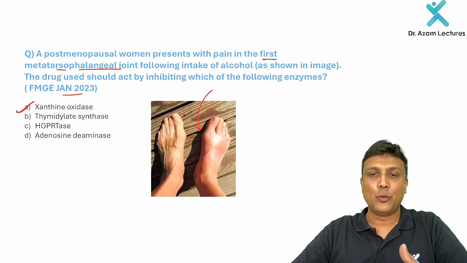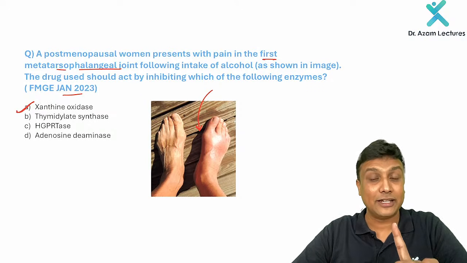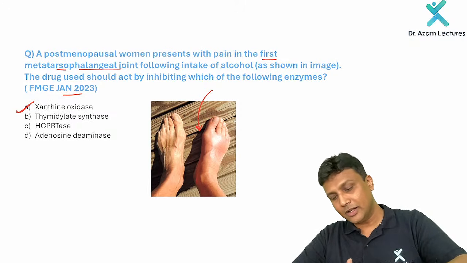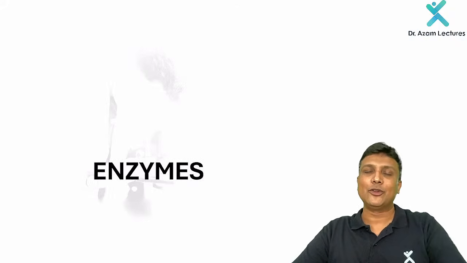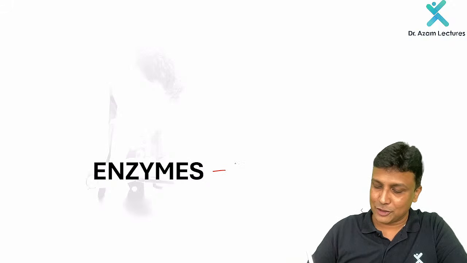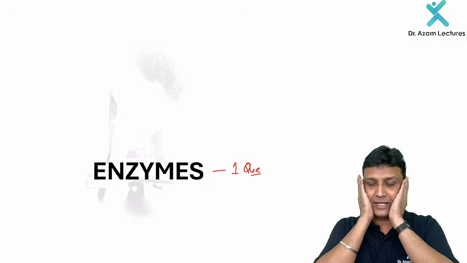So by this, we are done with the synthesis of purine and we are done with the degradation of the purine. My dear friends, please remember that is the reason why one question will definitely be asked from here. That is the reason why this topic is very much important here. Take it now. Next one, sir. Now the next topic that we are going to discuss is the enzymes topic. 1 mark for sure from this enzymes topic, sir. Every time they'll be asking in your exam. There'll definitely be one question coming from the enzymes topic here.